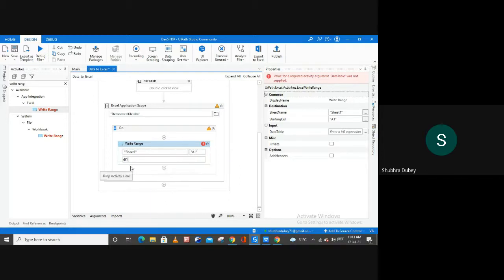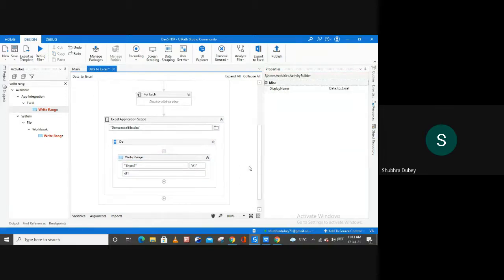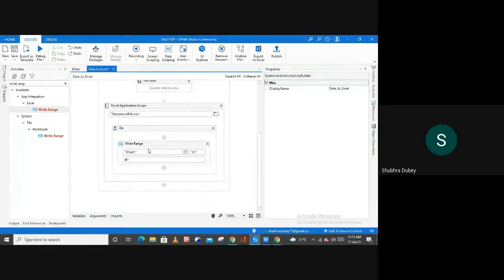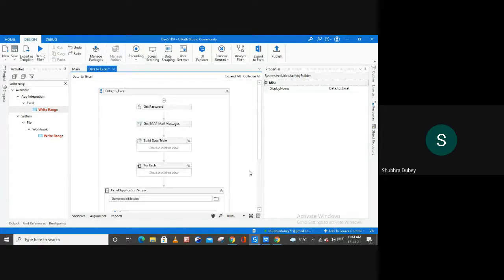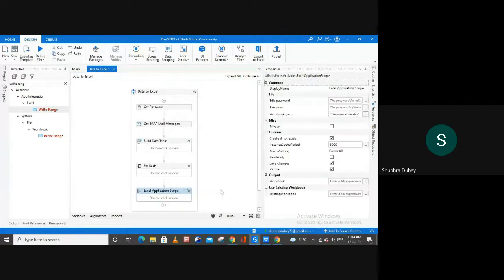So in our case, the variable is DT1. And don't forget to check this add header option in this write range activity. Click on this add header, and now we are good to run our program, right? So these are the steps. First get password, then get IMAP mail message, then build data table, and then for each, and then Excel application scope is good, right?